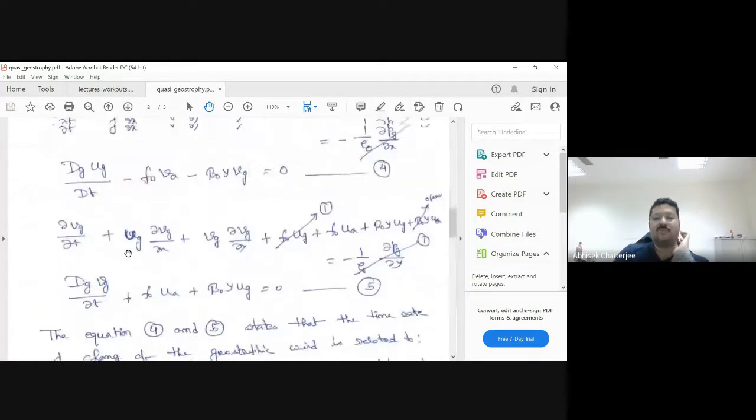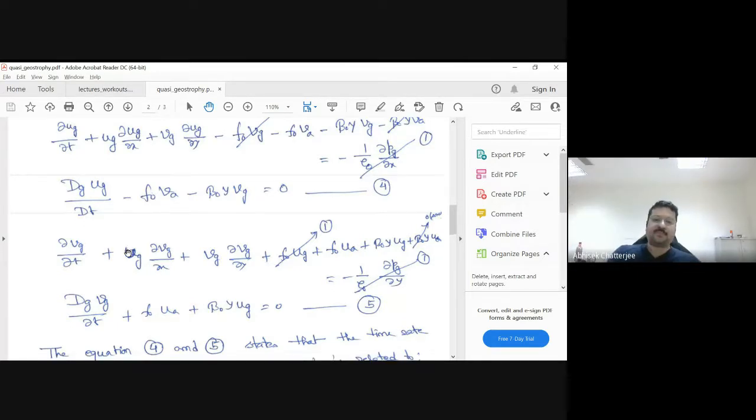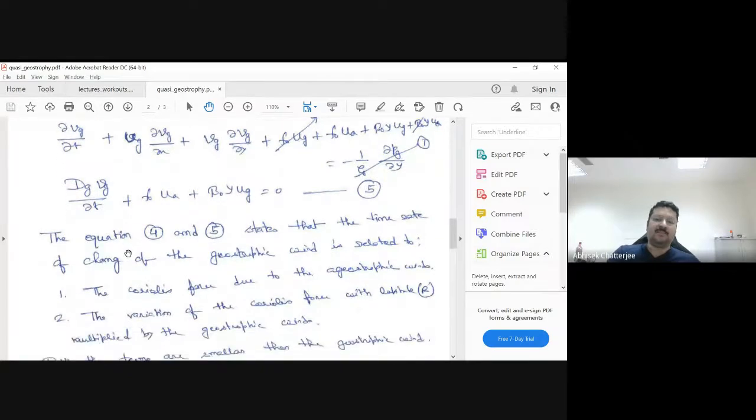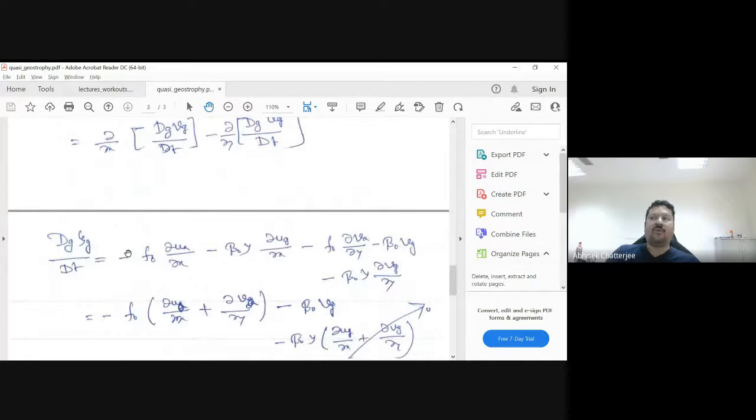So basically, we have taken a few assumptions. The first assumption is that my Rossby number is small, so that means my relative vorticity is much smaller than my planetary vorticity. Second, we assume that the flow field is not very large.